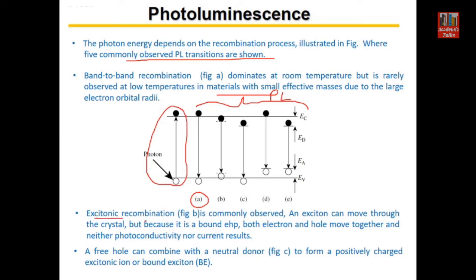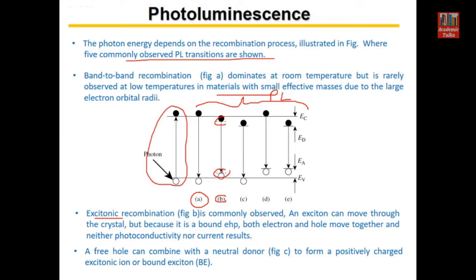Now another possibility, you can see the excitonic recombination. So figure B, this part, exciton. Exciton means, you can see here, this is a donor site and this is an acceptor site. So a free electron and a hole are produced here. They are interacting, and they are actually in a type of bound state.